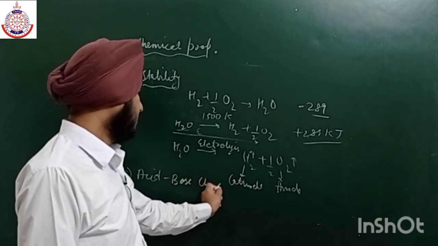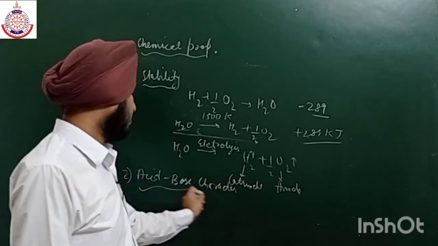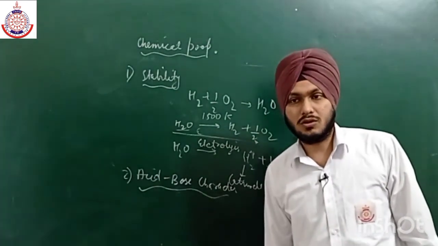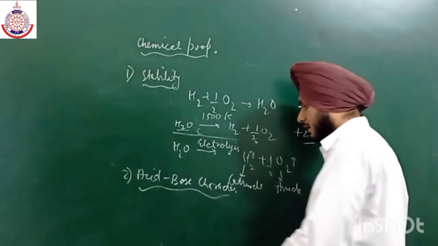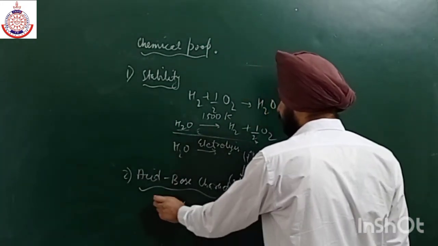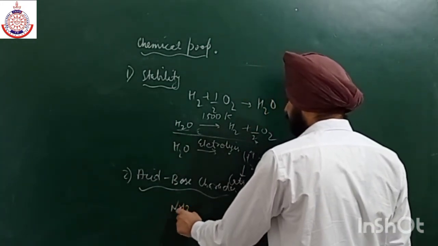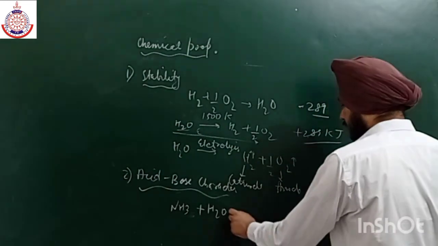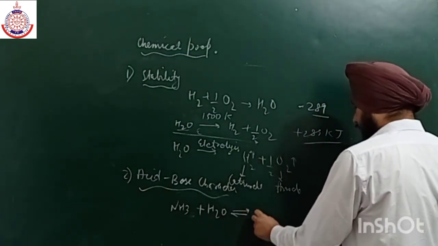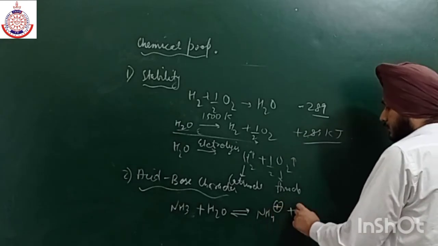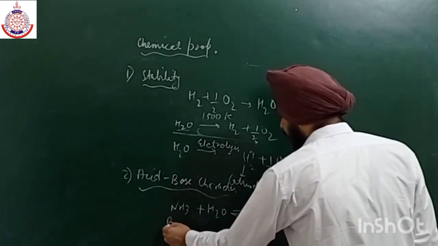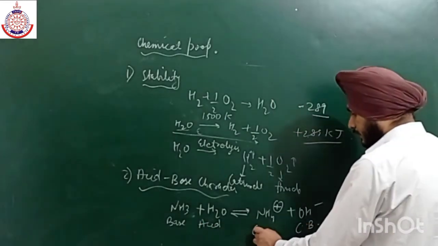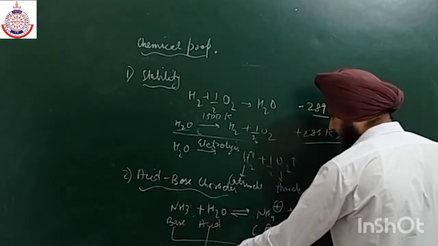Okay, so when it is in contact with strong acid it will act as a base, and when it is in contact with a strong base it will act as an acid. Okay, for example if we have NH3, तो NH3 का जो basic character है वो water से ज्यादा है, so that is why water is acting as a Bronsted acid. So as we all know that acids always give H positive. ठीक है, तो ये रिएक्शन होगी, ये बेस हो गया, ये एसिड हो गया, and it is the conjugate base and it is a conjugate acid. ठीक है, तो ये इसका कॉन्जुगेट एसिड, ये इसका कॉन्जुगेट बेस.